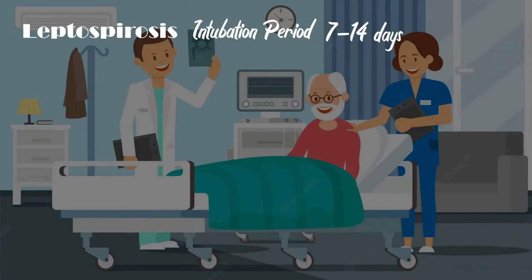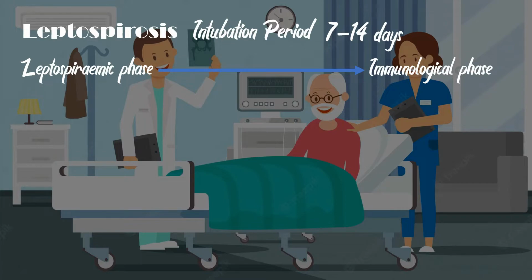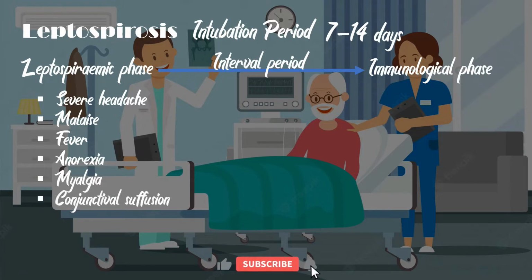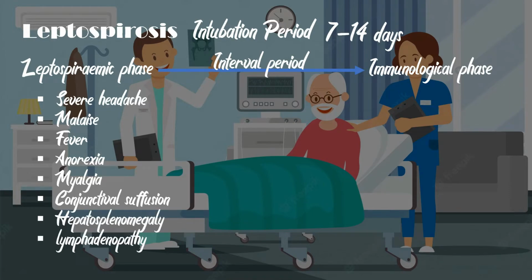The illness typically has two phases: the leptospiremic phase, which lasts for up to a week, and the immunological phase. This is followed by an interval of a couple of days. The leptospiremic phase is characterized by severe headache, malaise, fever, anorexia, and myalgia. Also, most patients develop conjunctival suffusion. Some patients develop hepatosplenomegaly, lymphadenopathy, and various skin rashes.